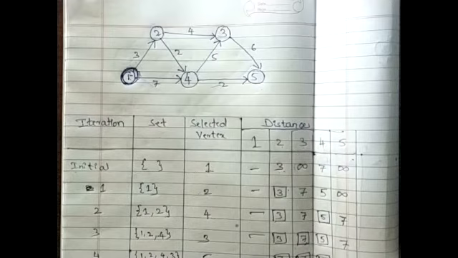What was the fourth problem based upon the greedy method? Job sequencing, which we studied in yesterday's class. That recording I will upload today, after this particular class. Again, in job sequencing, we need to maximize our profit. And the fifth one is the one which we studied today, that is Dijkstra's algorithm, the single source shortest path algorithm.